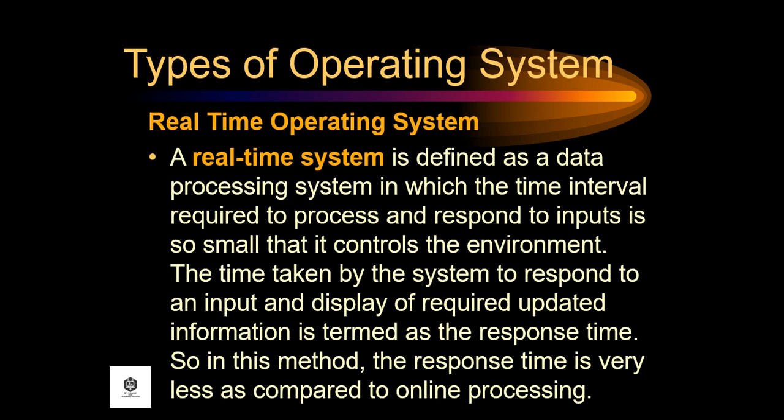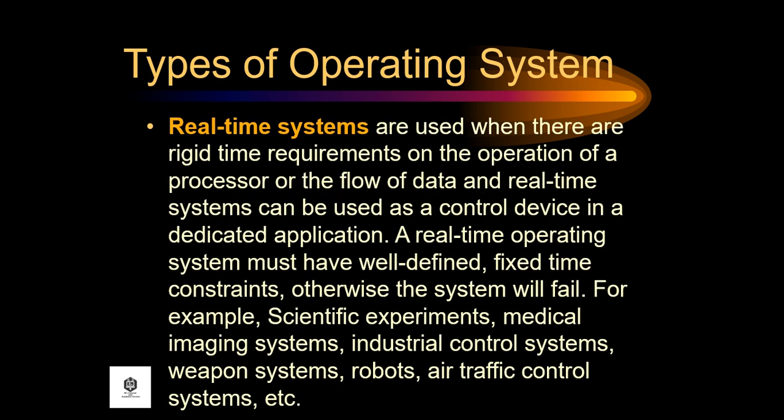Another type is the real-time operating system. A real-time system is defined as a data processing system in which the time interval required to process and respond to inputs is so small that it controls the environment. The time taken by the system to respond to an input and display the required updated information is termed as the response time. So in this method, the response time is very less as compared to online processing.